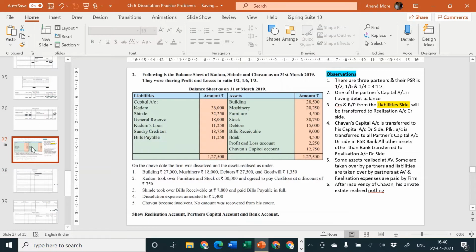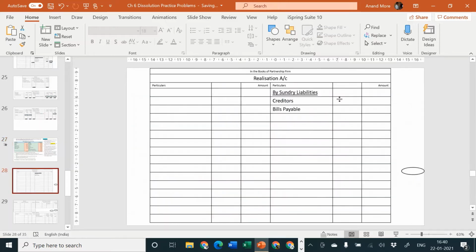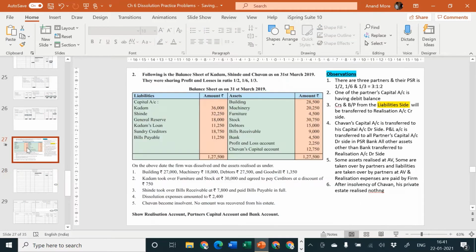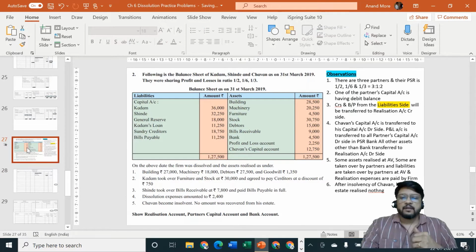The amount of creditors is rupees 18,750 and bills payable 11,250. Let us take the total to the outer column. The total is rupees 30,000, so we'll consider it here 30,000. Okay, so here we complete the posting of the liability side of the balance sheet.